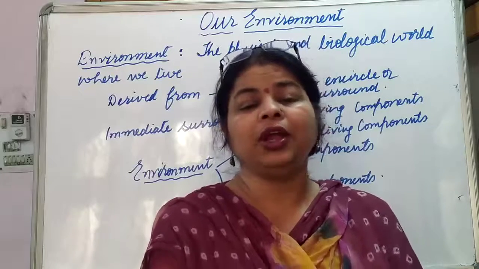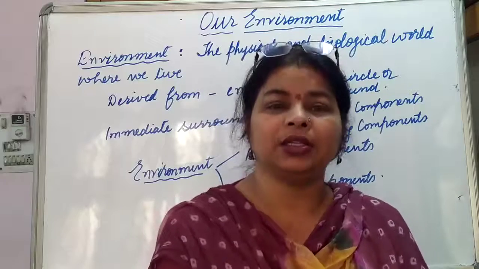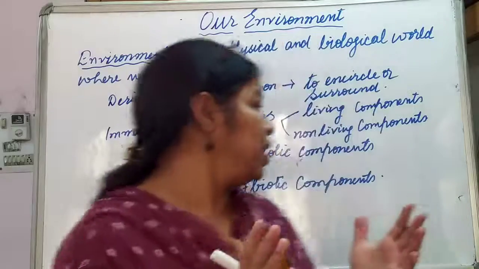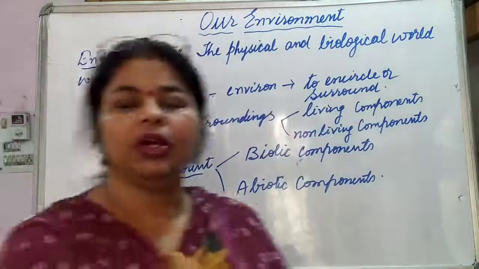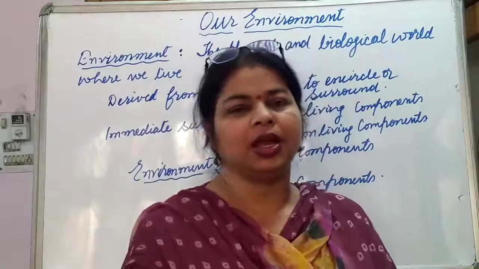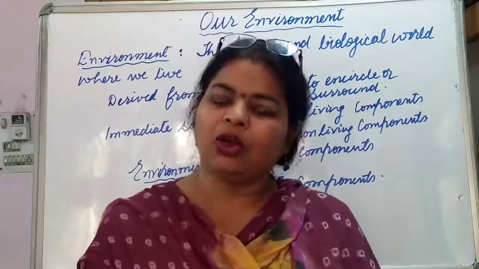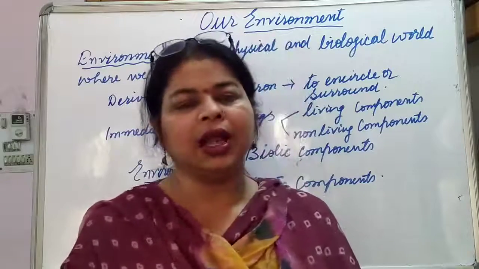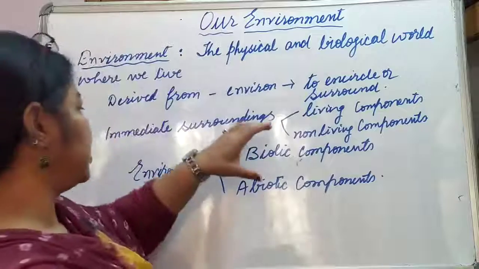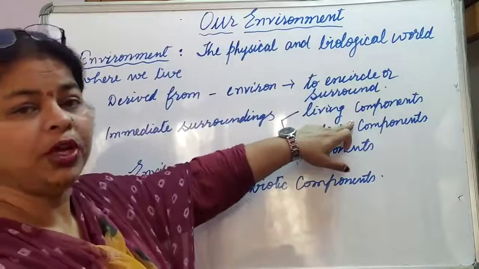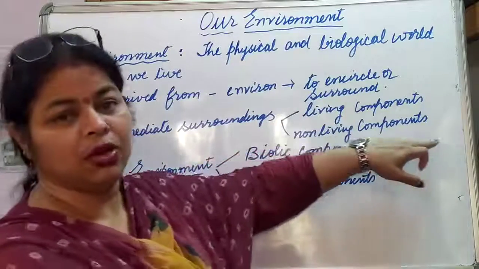If I talk about an organism, whatever its immediate surroundings are, that will make the environment of the organism. In that, both types can come: living components as well as non-living components.